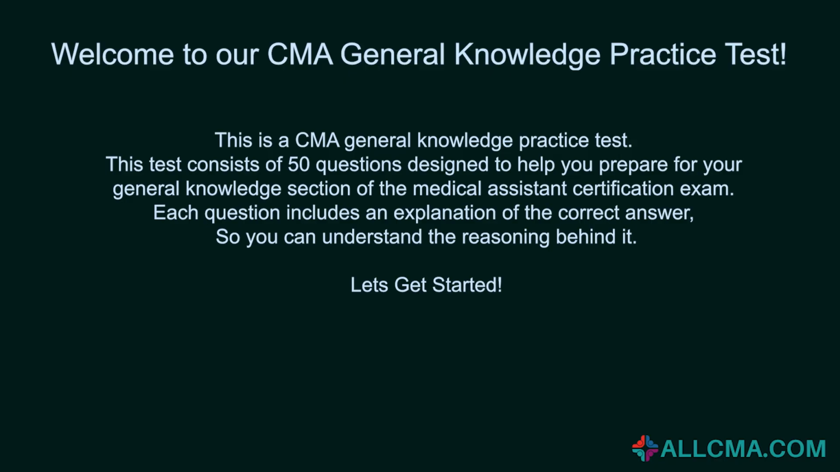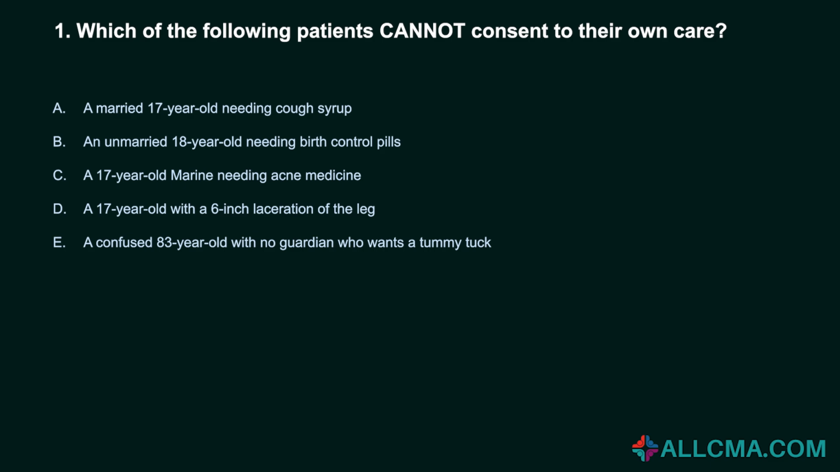Let's get started. 1. Which of the following patients cannot consent to their own care? A. A married 17-year-old needing cough syrup. B. An unmarried 18-year-old needing birth control pills. C. A 17-year-old Marine needing acne medicine. D. A 17-year-old with a 6-inch laceration of the leg. E. A confused 83-year-old with no guardian who wants a tummy tuck.